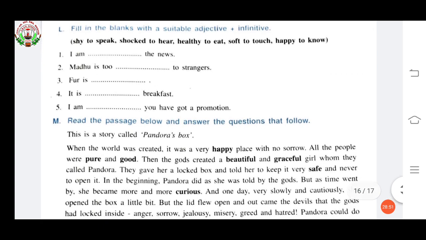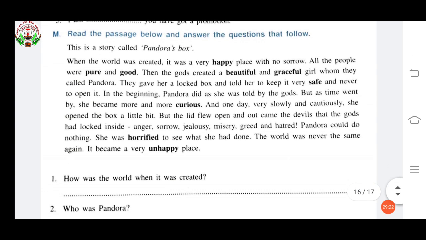Fill in the blanks with a suitable adjective plus infinitives, meaning you have to add "to". I am shocked to hear the news. Madhu is too shy to speak to strangers. Fur is soft to touch. It is healthy to eat breakfast. I am happy to know you have got a promotion. Now, the next exercise, it's a passage. As always, I am giving it to you as homework. Here I am going to read it to you.